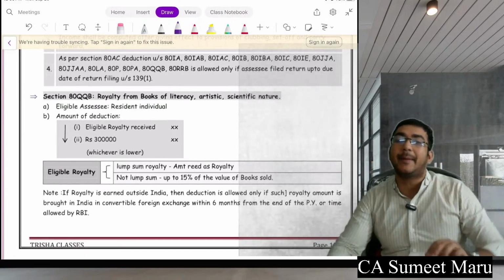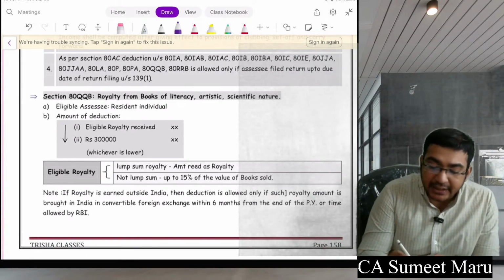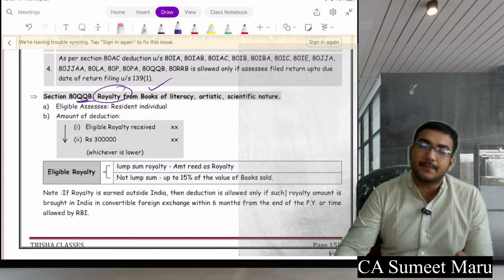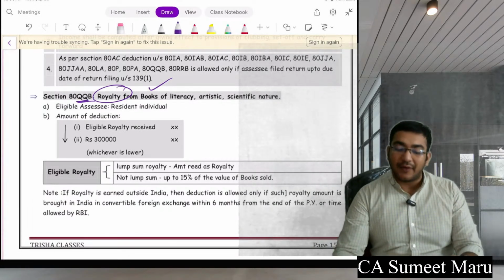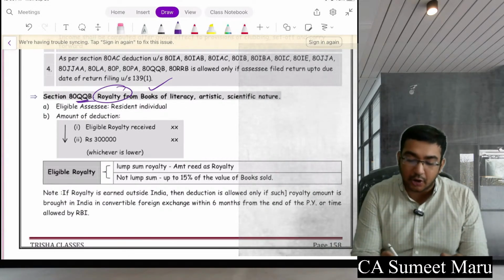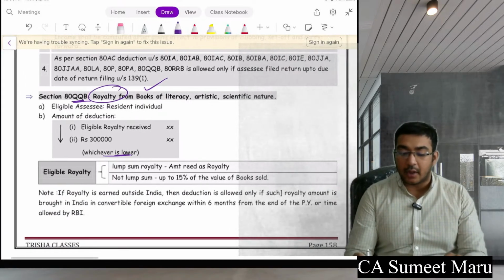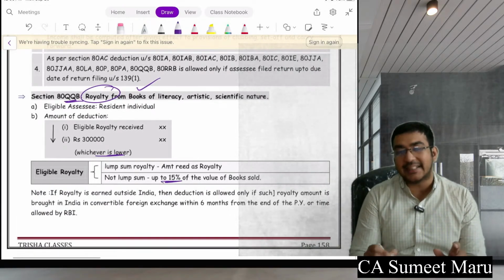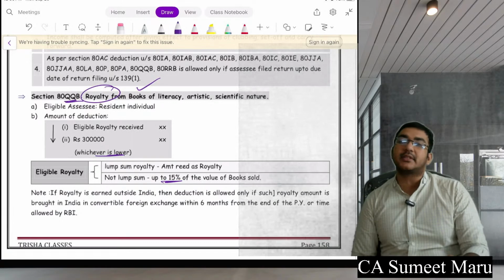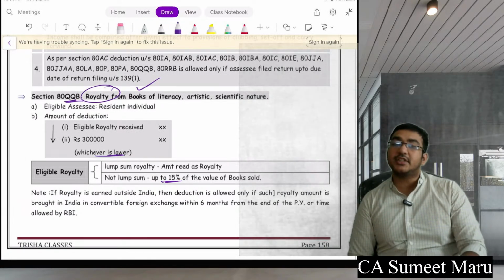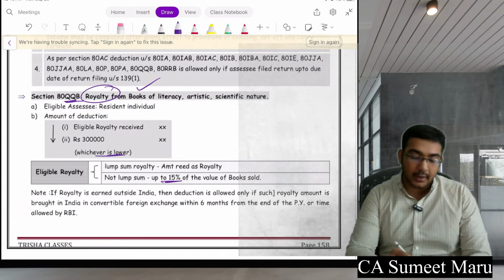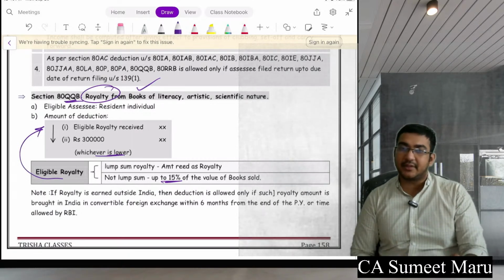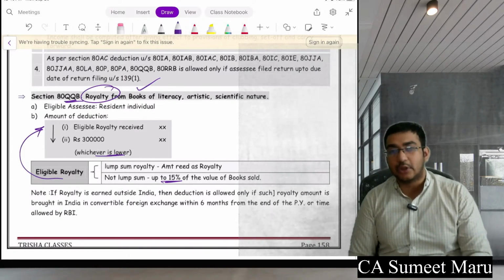Last, some sections depending upon income, which is 80QQB for royalty from books. You will get deduction of 1 lakh or eligible royalty, whichever is lower, if you get a lump sum royalty. If you get percentage-wise royalty, then it is up to 15% of books sold. But the deduction is how much? The eligible royalty or the 15%, or 3 lakhs, whichever is lower.